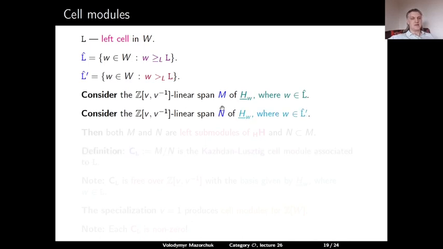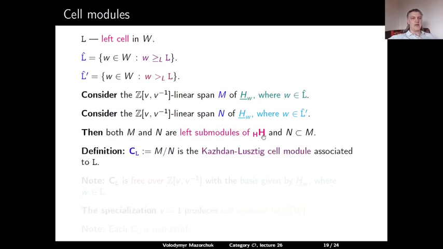And similarly, consider the linear span N generated by Kazhdan-Lusztig elements indexed by L hat prime. Then directly from the definition of the left order, we see that both M and N are left submodules of the left regular H-module, and N is by definition a submodule of M. So the corresponding quotient M modulo N is called the Kazhdan-Lusztig cell module associated to L and is denoted by C_L.